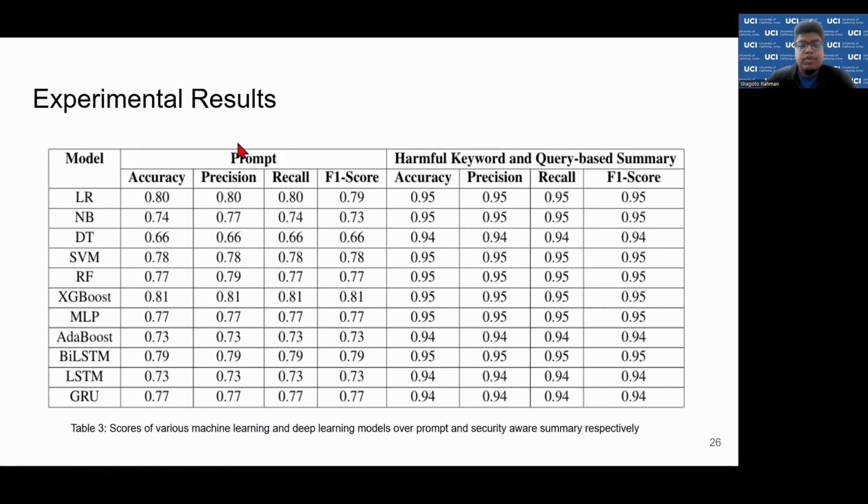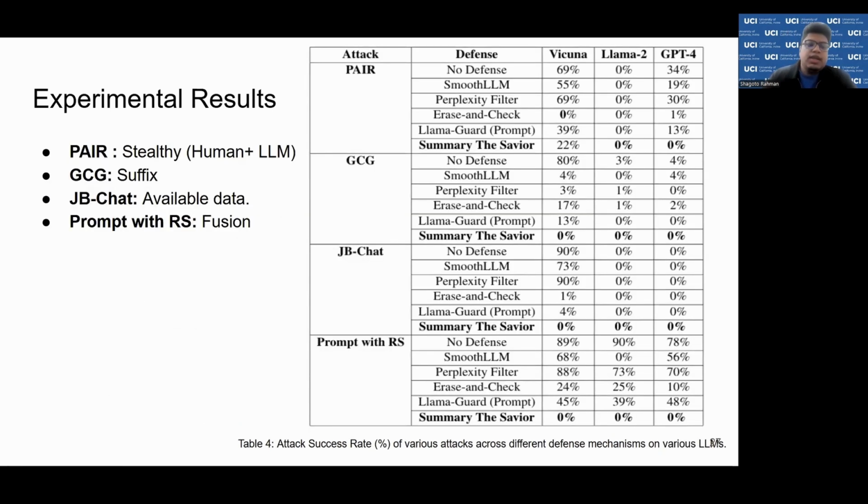If we use the prompt only, then the highest accuracy we can get is 80% or 81%. But as soon as we use the security summaries, we get 95% accuracy across all the machine learning or deep learning models. And that basically proves how well enriched these summaries are in terms of security of the prompt. Lastly, we compare our model's attack success rate in terms of different attacks, in terms of different defenses, and